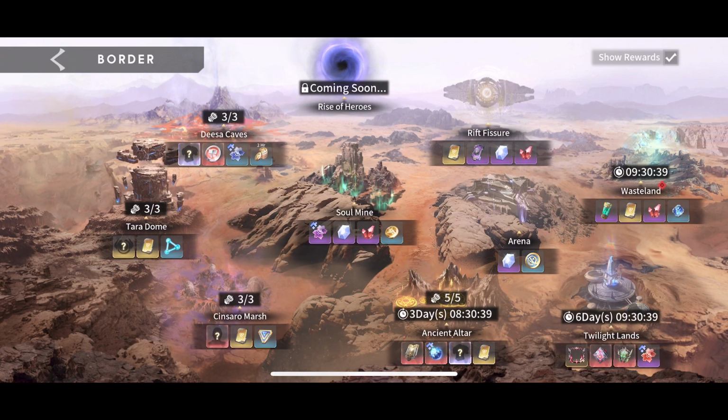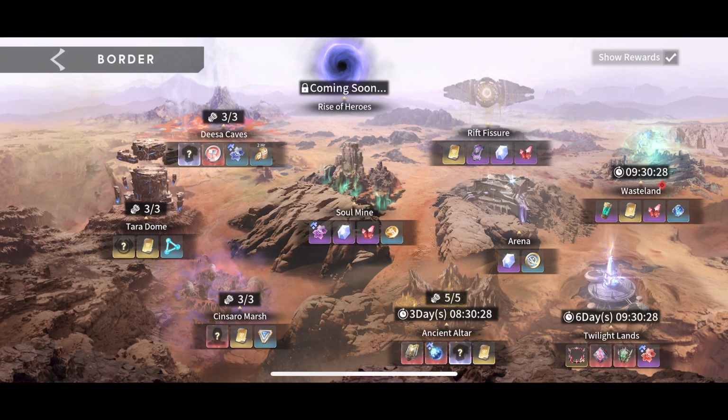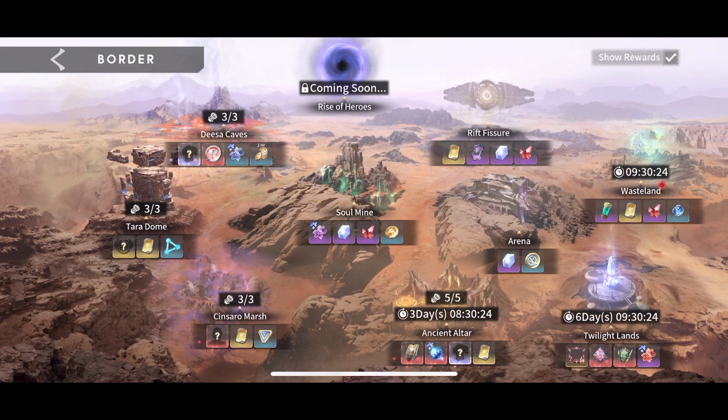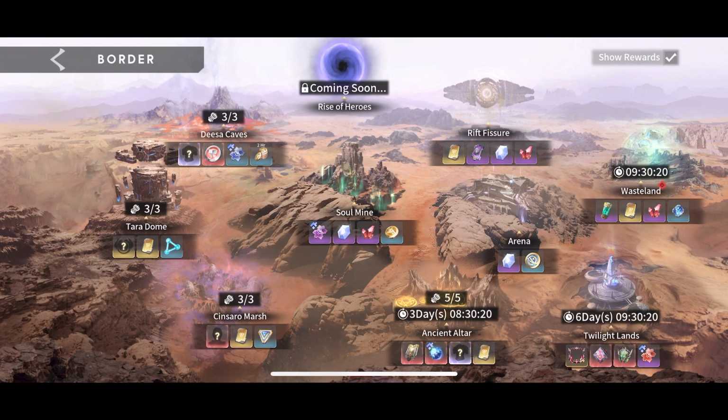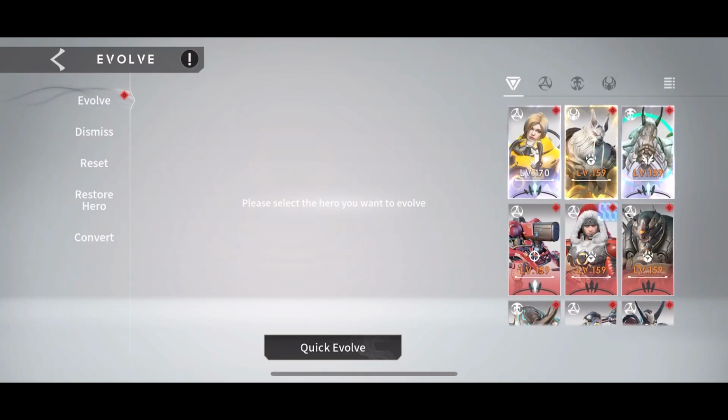So whatever limited recruitments I get between it being open and before it closes, I'm dumping into double chips. Like every single double chip matters. And after it's over, save everything until the next double chip event. And then hopefully they have a character that I'm wanting to summon for it. If not, it is what it is, because the double chips is very useful. I can use it to buy, obviously, gene hybrids. So let's go ahead and see, can we evolve some people?